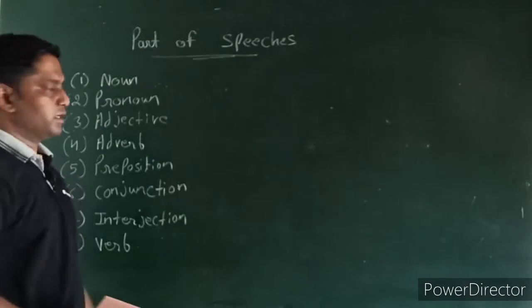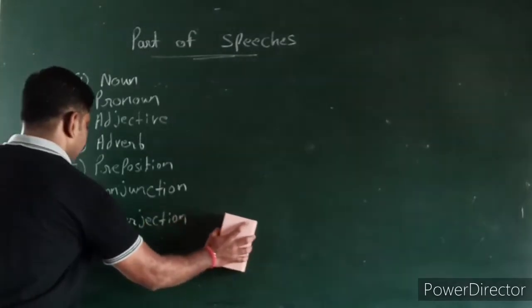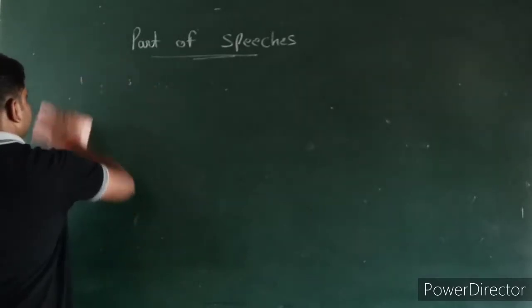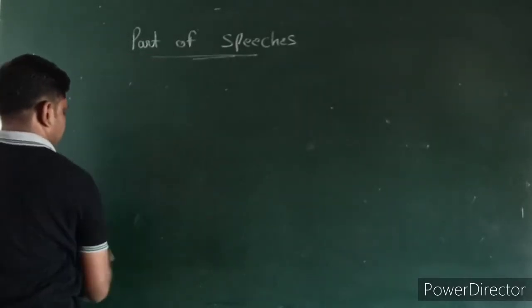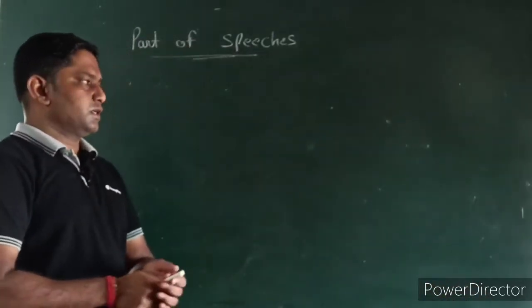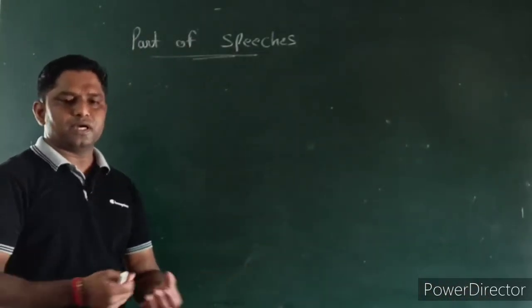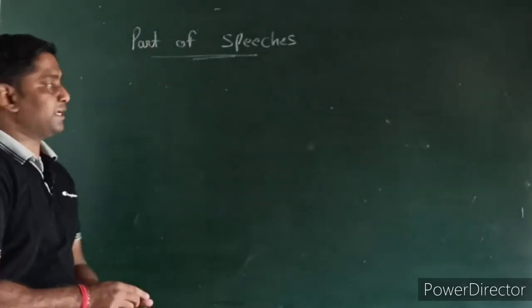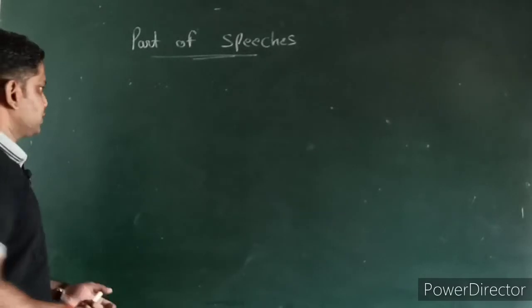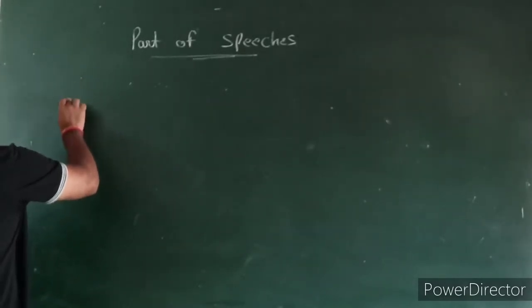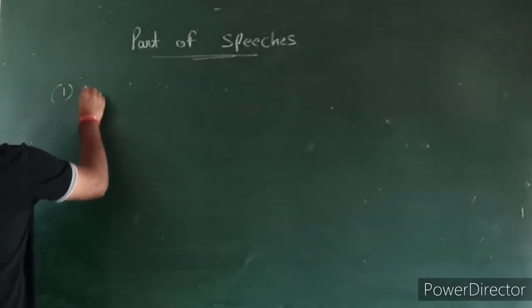Through the examples we will clarify how things happen in the sentence, because without parts of speech we cannot construct a sentence. We don't have the words, we don't have the vocabulary, so parts of speech will help us construct the sentence by using the vocabulary. So let's see, number 1, noun.